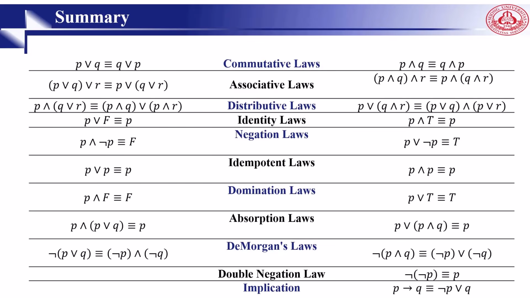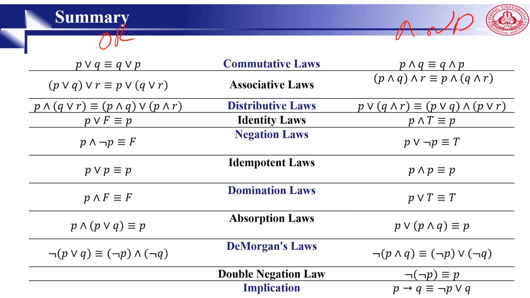As the last slide in this lecture, let me give you a summary of the laws we have studied so far. We have commutative laws, associative laws, distributive laws, identity law, negation law. P or Q equals Q or P, and the same for and. For both or and and, commutative laws say you can move the position of the two variables. It doesn't matter, both are the same.